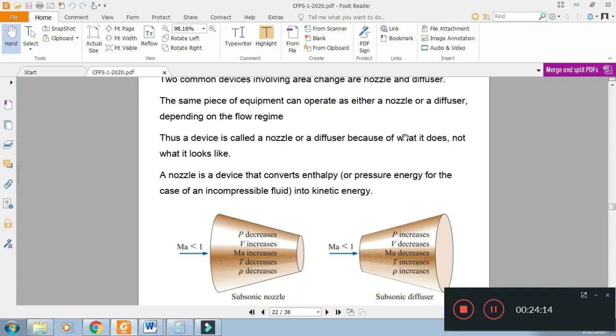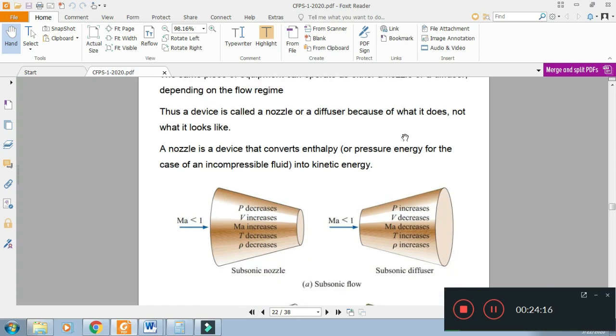So a nozzle is a device which converts enthalpy into kinetic energy. The enthalpy or static enthalpy includes pressure or internal energy. For the incompressible fluid, it is simply pressure. The internal energy usually is lower.